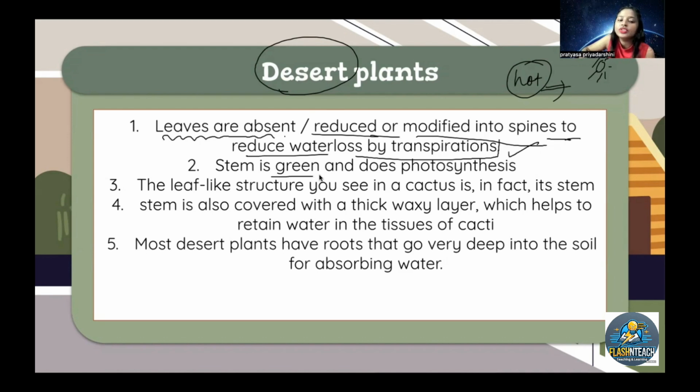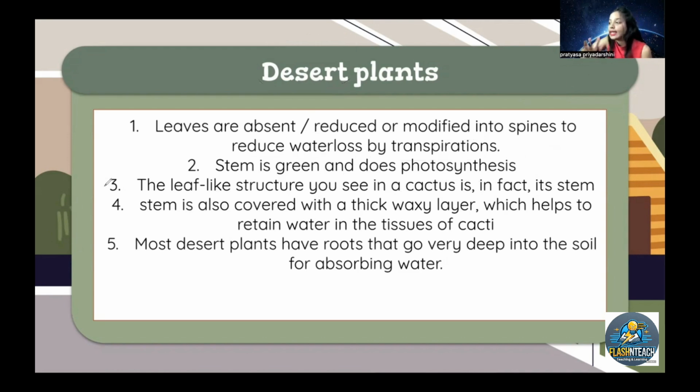Now, the stem is green and does photosynthesis, right? The leaf-like structure you see in cactus is, in fact, the stem, because leaves are absent or very reduced. The stem acts as a leaf in those desert plants.